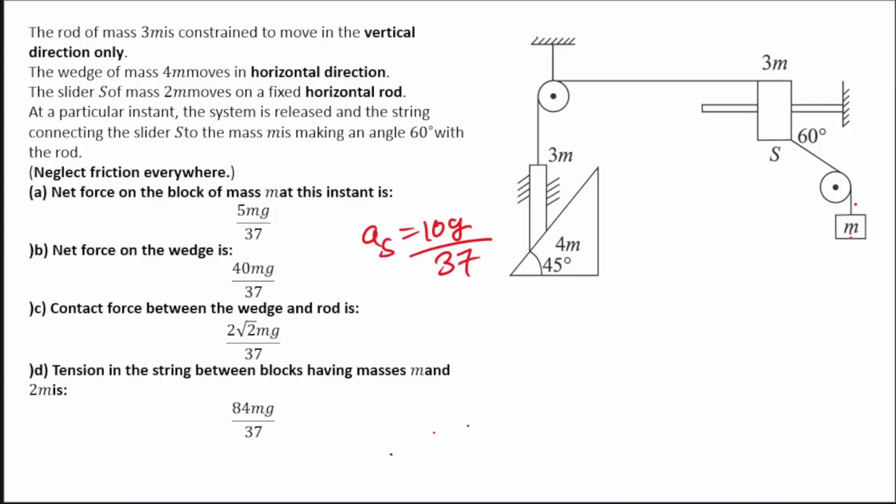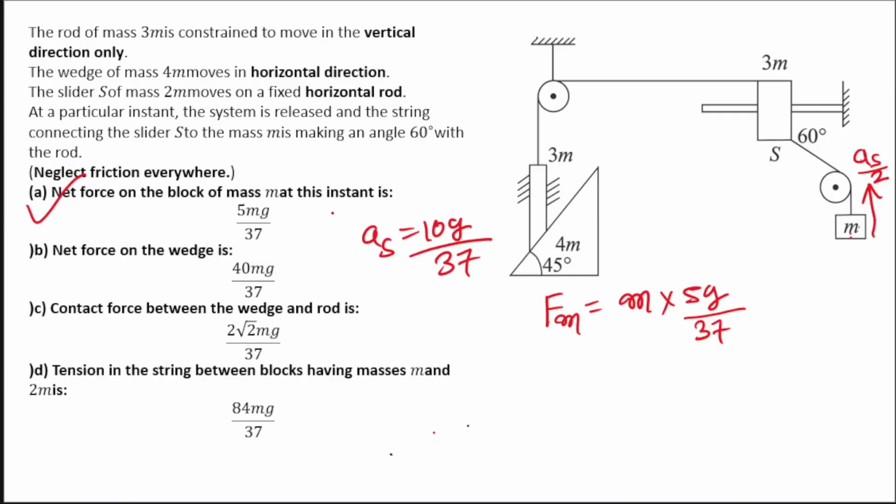So what net force will act on this? Mass into acceleration, right? So it will have net force acting in this direction, and in this direction it was having acceleration AS by 2. So net force on the first body will be equal to how much? That will be equal to its mass into its acceleration AS by 2, that will become 5G by 37. So this is 5 mg by 37. Yeah, that is correct. Okay.